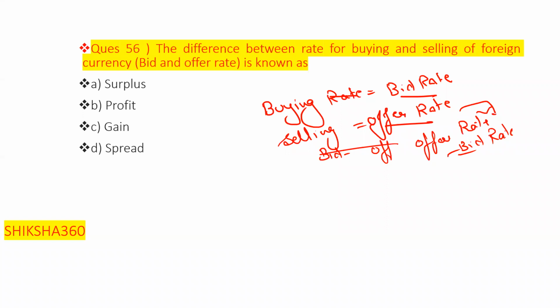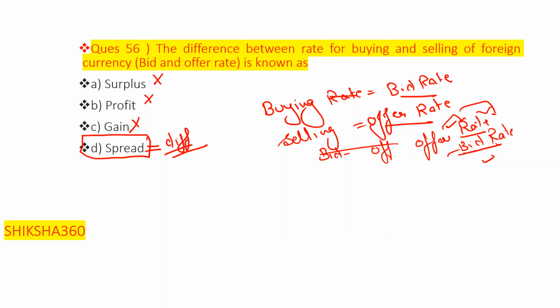So the difference between the selling price and the buying price, is it surplus? No. Profit? No. Gain? No. It is known as the spread.